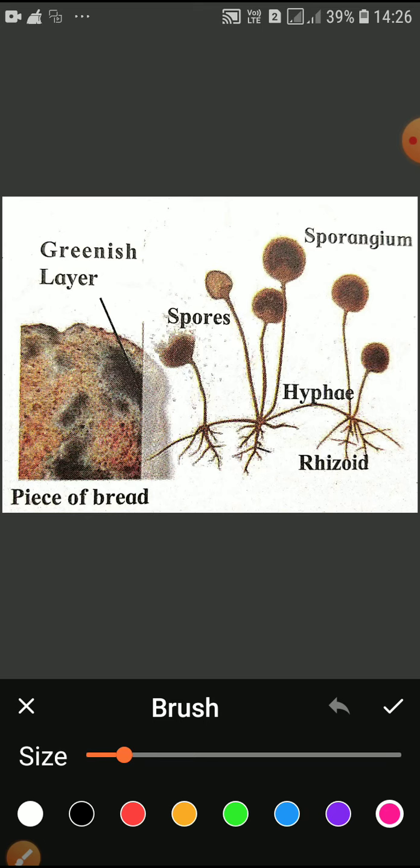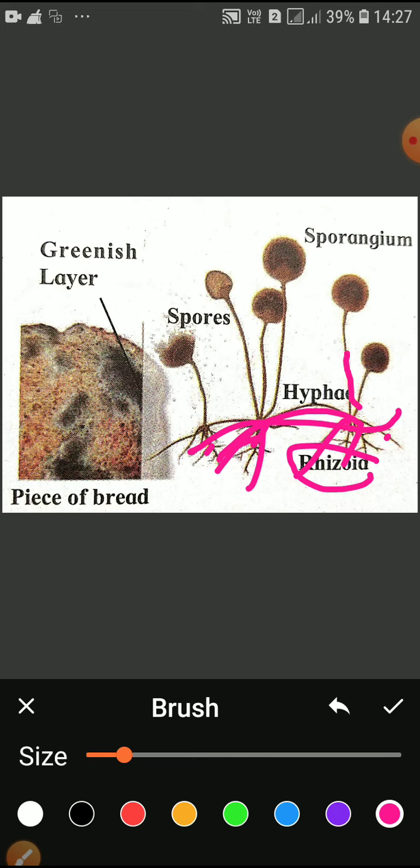Third characteristic. Some fungi are thread-like. Yes, you will see thread-like. Some fungi thread-like, many nuclei present in their cytoplasm, and they are heterotrophic in nature. You will see the diagram of fungi. The root-like structures are called rhizoids. So these are the rhizoids, root-like structures. And the filamentous body, the base on the strand on which it gets support, that is called hyphae.